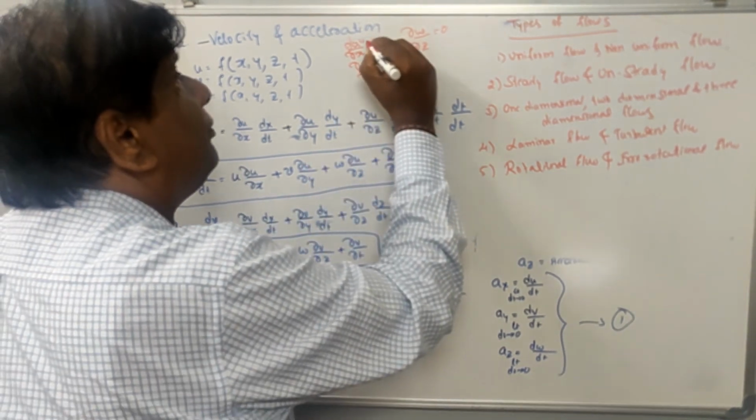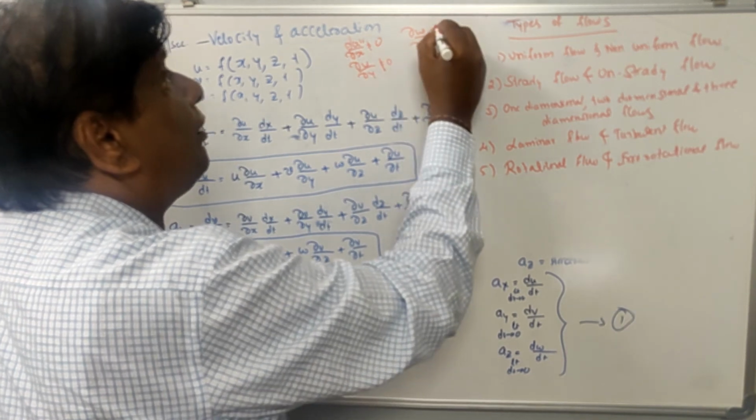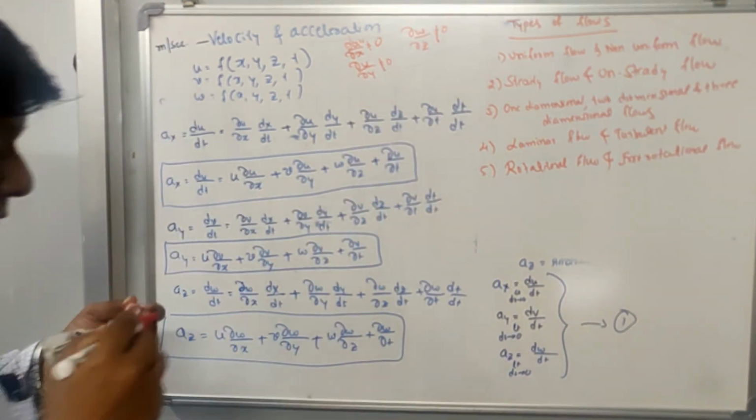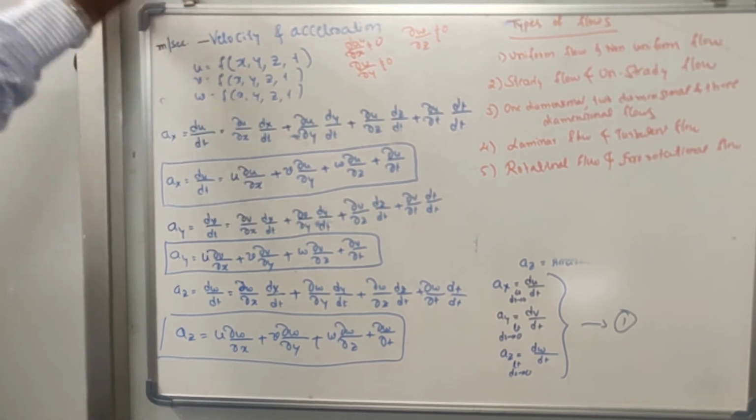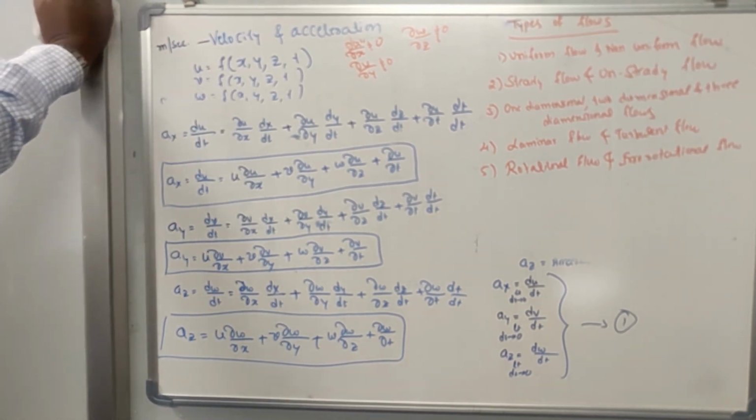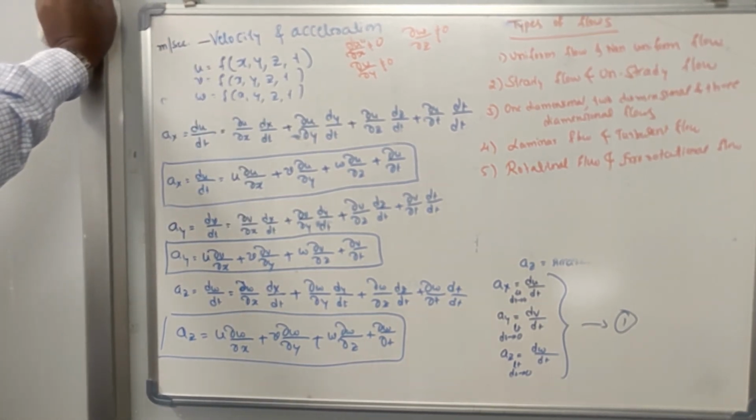If these differential terms are not equal to 0, or if there is variation with respect to x, y, z, meaning the velocity changes with respect to space, then it is called non-uniform flow. If the velocity and accelerations remain the same with respect to x, y, z, then it is uniform flow.